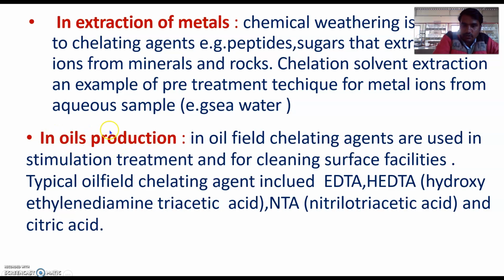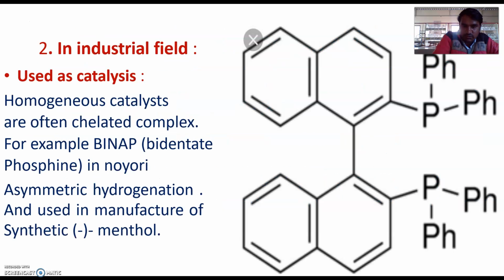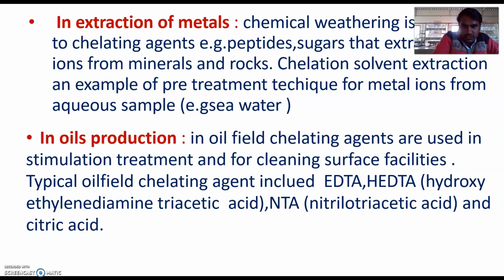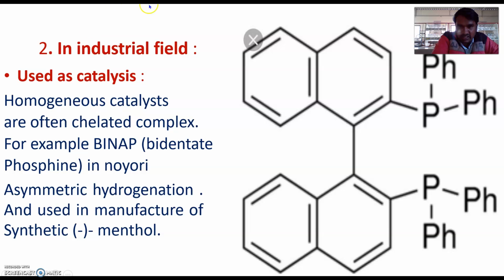Another application is in oil production. In oil fields, chelating agents are used in stimulation treatment and cleaning surface facilities. Typically, oil field chelating agents include EDTA, HEDTA (hydroxyethylene diamine triacetic acid), NTA (nitrilotriacetic acid), and citric acid, which are generally used in the oil industry for surface cleaning facilities.